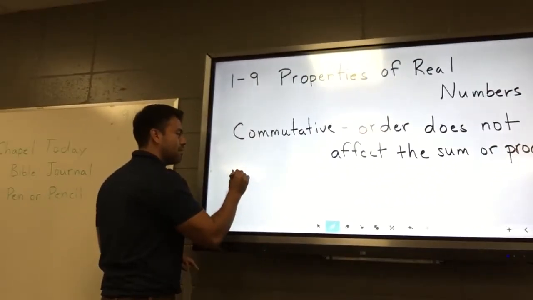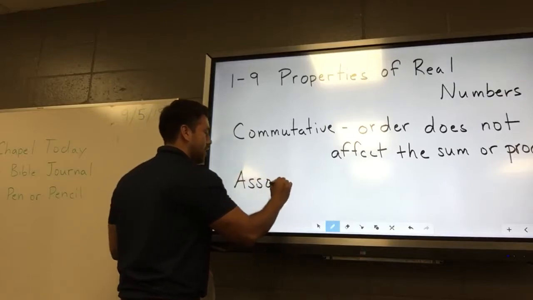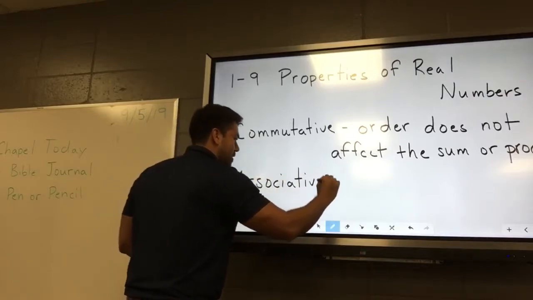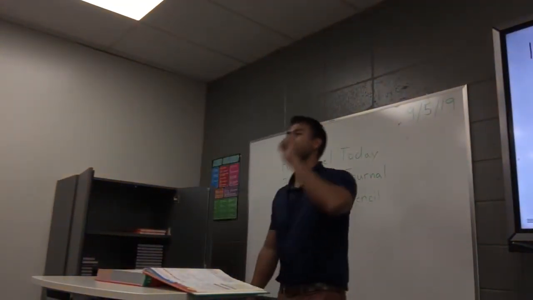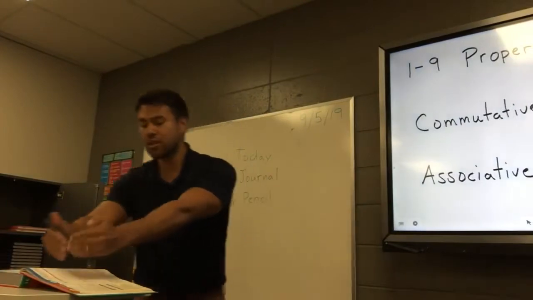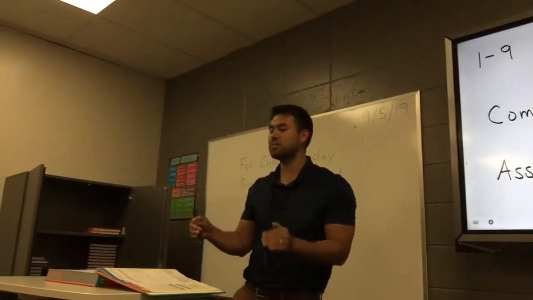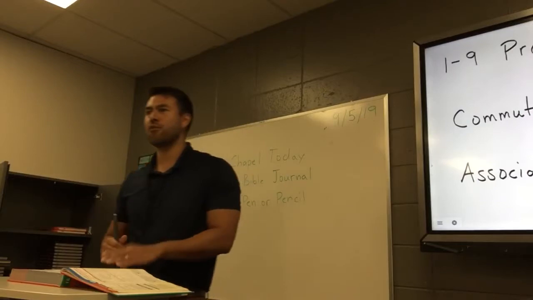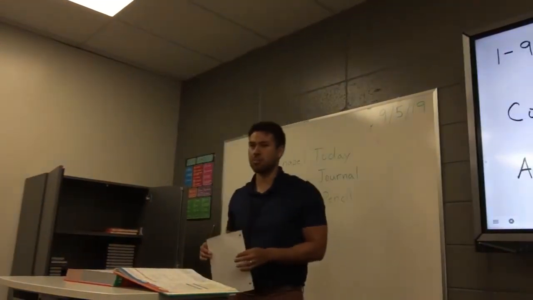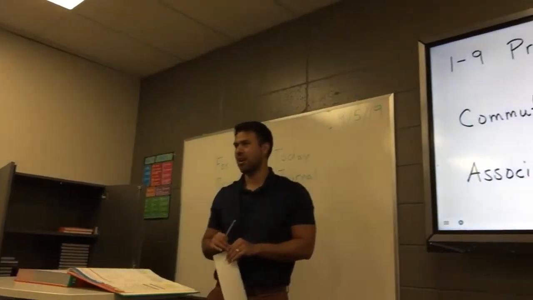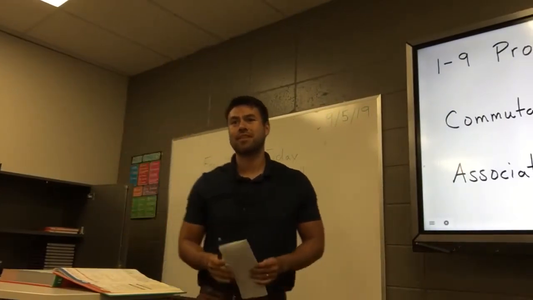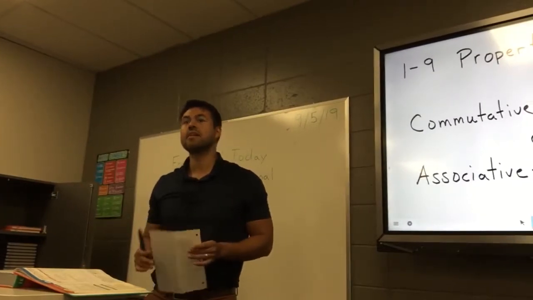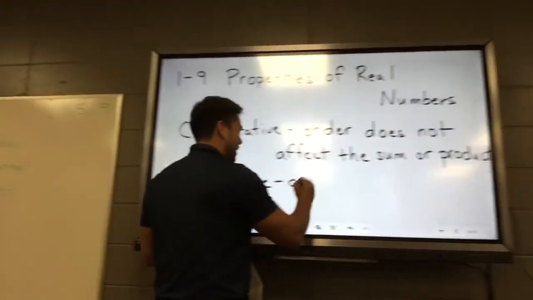Second one, the associative, which people get confused with another property, but hopefully I can further clarify these. There's an associative property of addition, and there's an associative property of multiplication. You can look in your book. It doesn't tell you exactly what it is, but it shows you examples. What are they referring to when they say associative property? Think of the word associate. I associate with. These numbers associate. Yep, Will? Is it possible that you can regroup them? Yes. Groupings.